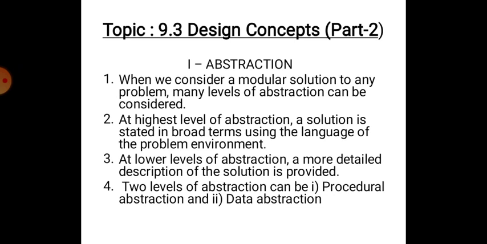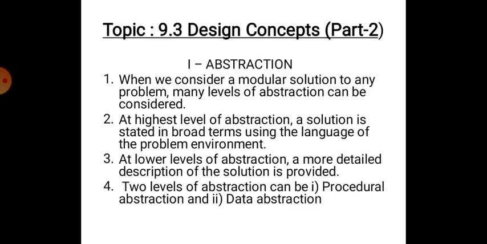Point number one. When we consider a modular solution to any problem, many levels of abstraction can be considered. Students, you know what is the meaning of abstraction. Abstraction means considering only the important points in a system and ignoring details.